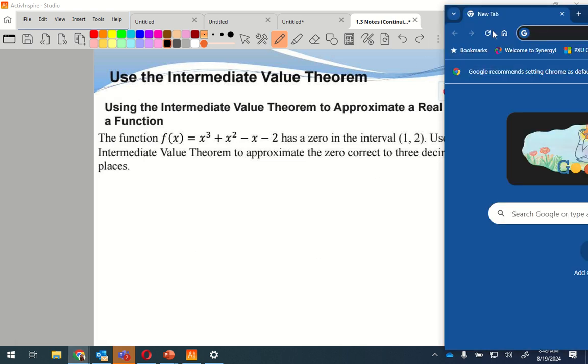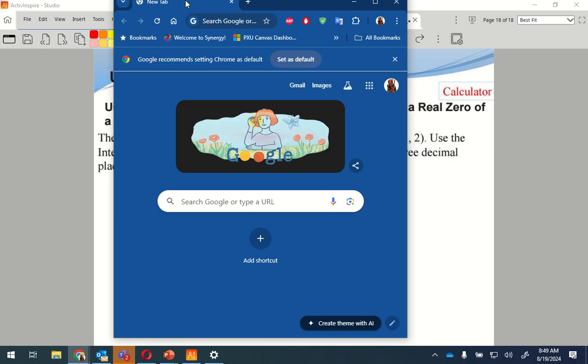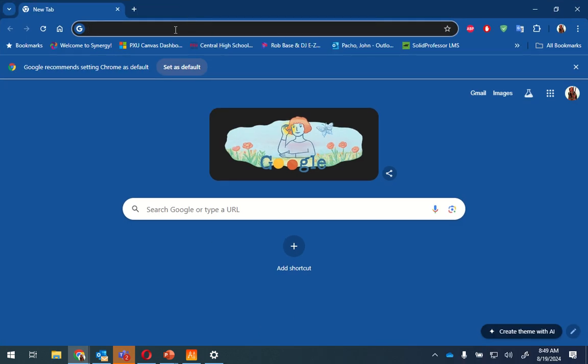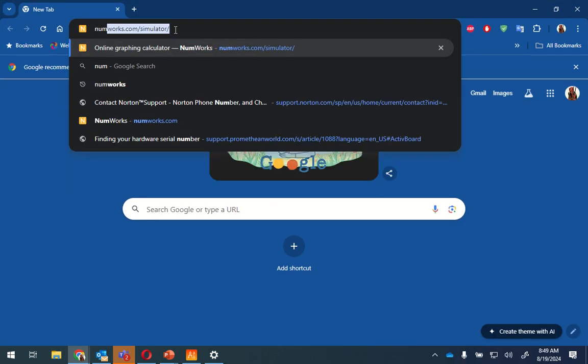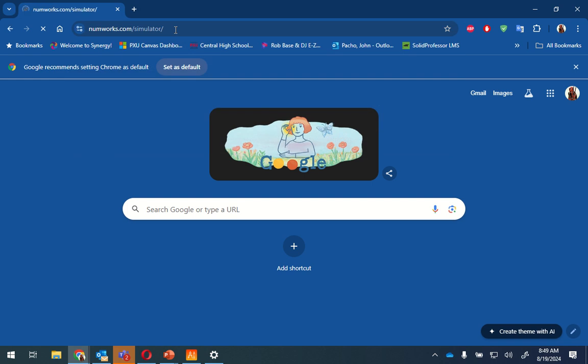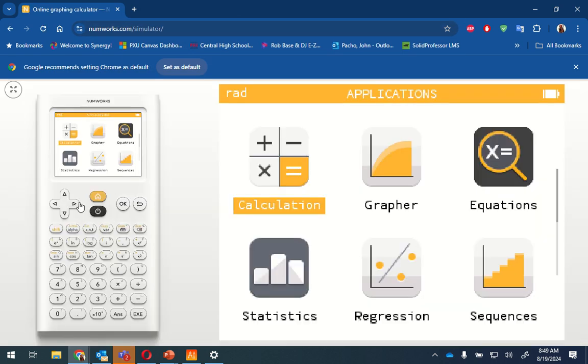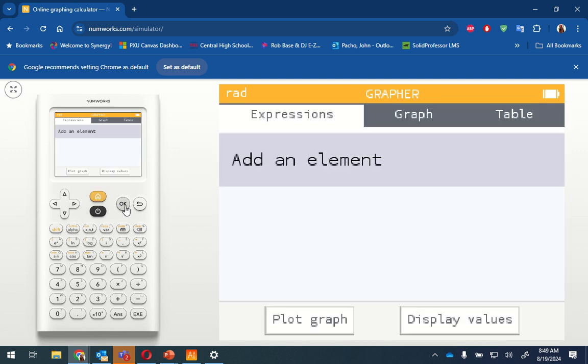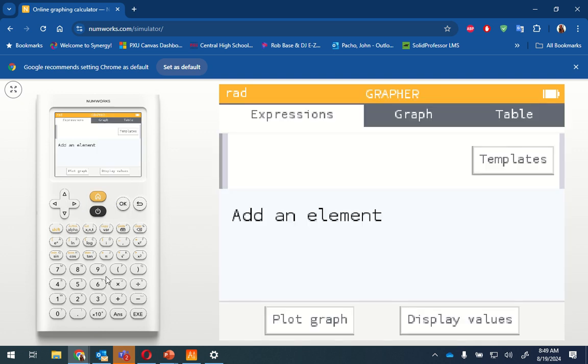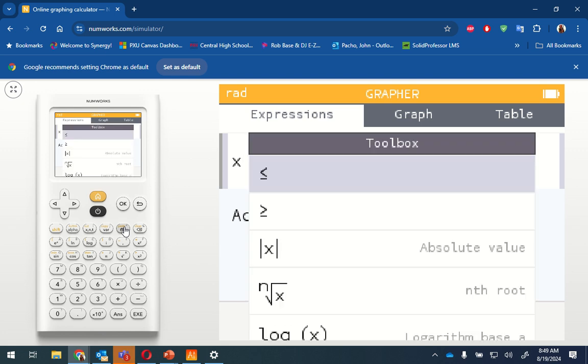What the deuce? All right, so right here. And that was x cubed, right? I don't see the caret.